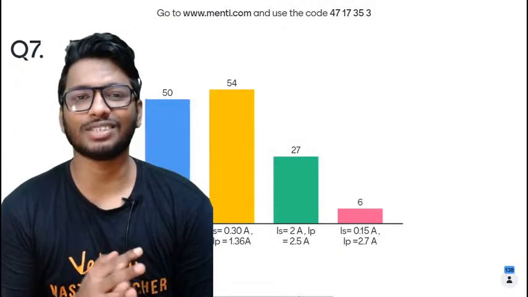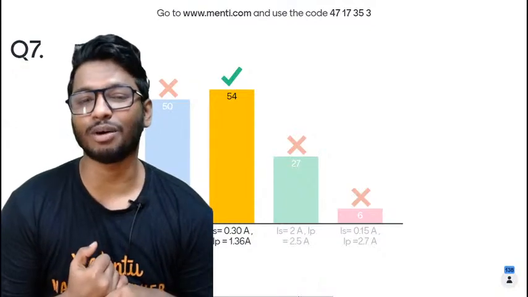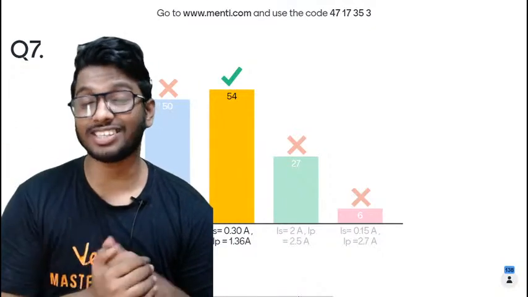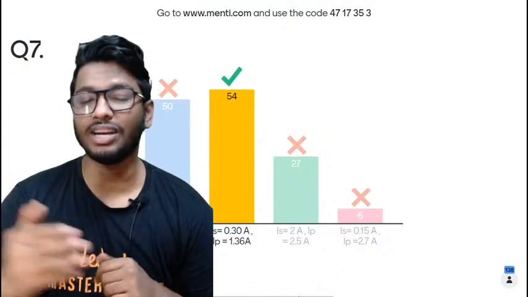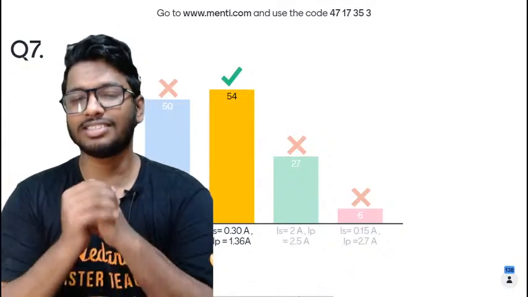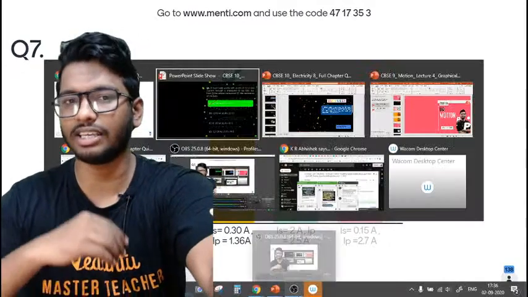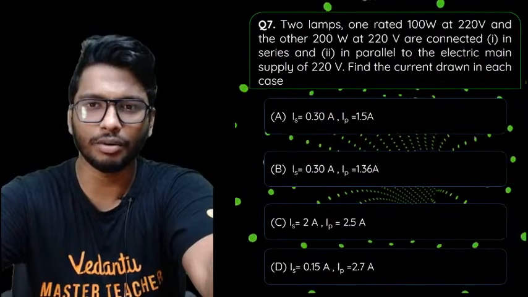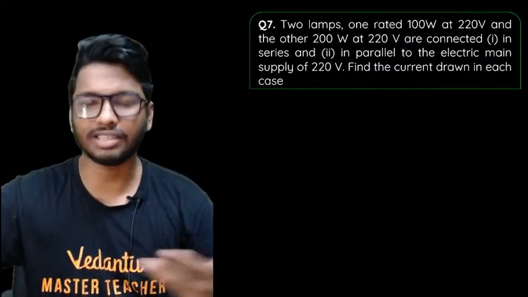Once again, this is what the percentage is like. 50 of you guys went with option A, 54, a very slight majority, went with option B, which was the right answer apparently, 27 of you went with option C, and 6 of you went with option D. Now this question might seem a little hard, but it's actually pretty simple. More importantly, it's basic calculation itself.